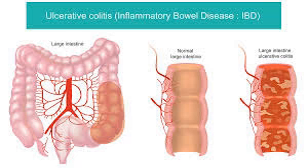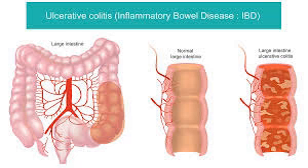Avoiding stress. Stress does not cause UC but can worsen symptoms. Relaxation techniques like yoga or meditation may be helpful. 3. Surgery. If medications do not control symptoms or if complications arise, surgery may be necessary. Surgery for UC may include colectomy, the removal of the entire colon. This is often recommended for people with severe disease or complications.